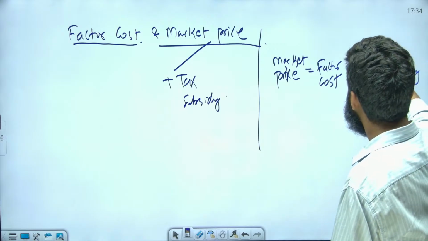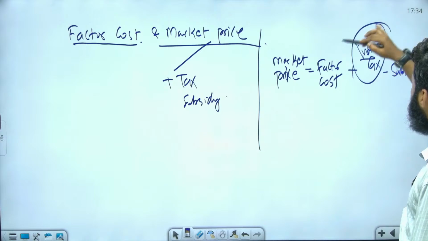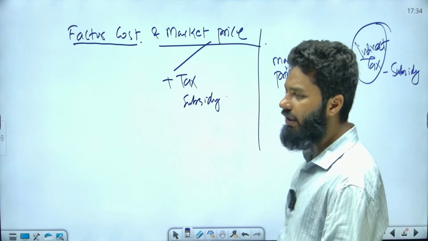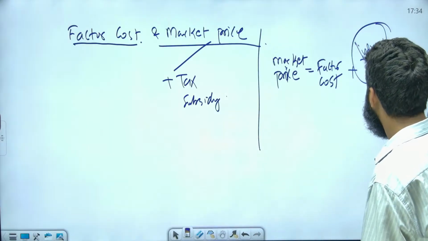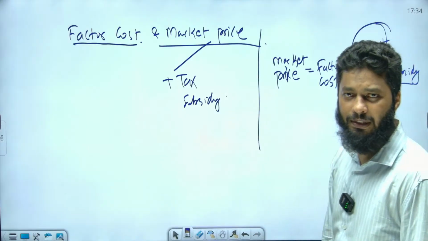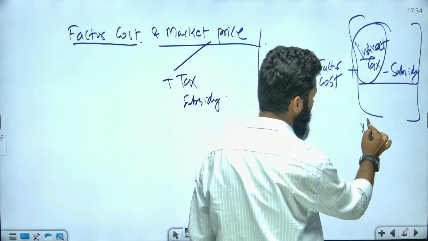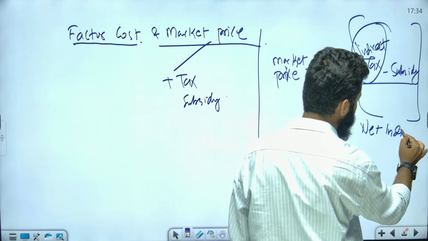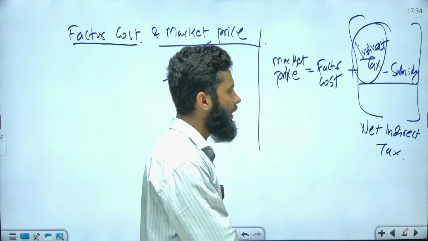Here you have to understand that we are talking about indirect tax, because direct tax is on income, or profit of corporates, etc. But here we are talking about indirect tax minus subsidy, right? This term combined together is known as net indirect tax.